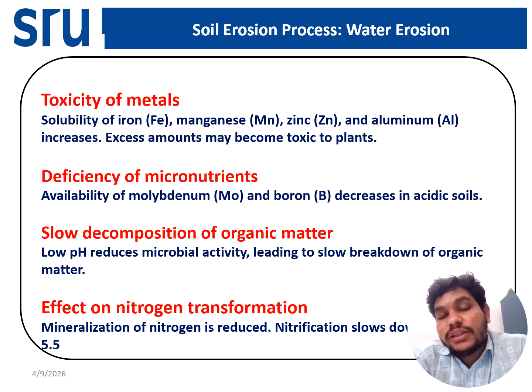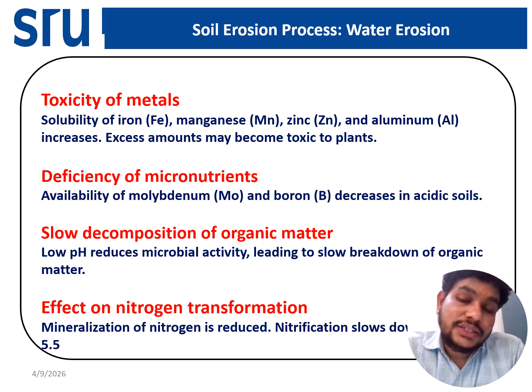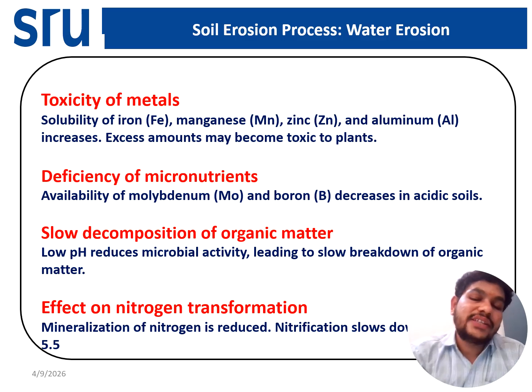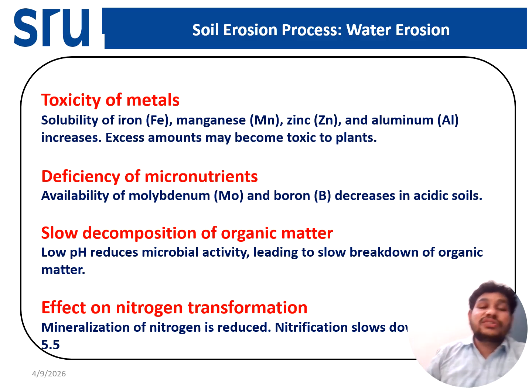In such conditions the decomposition rate will reduce, because we know that when the population of bacteria is more, the decomposition will increase. But in acidic soil decomposition will reduce. But the major factor is the fungi. In acidic soil the fungal diseases will increase, like the wilt disease, which is most common in the acidic soil.